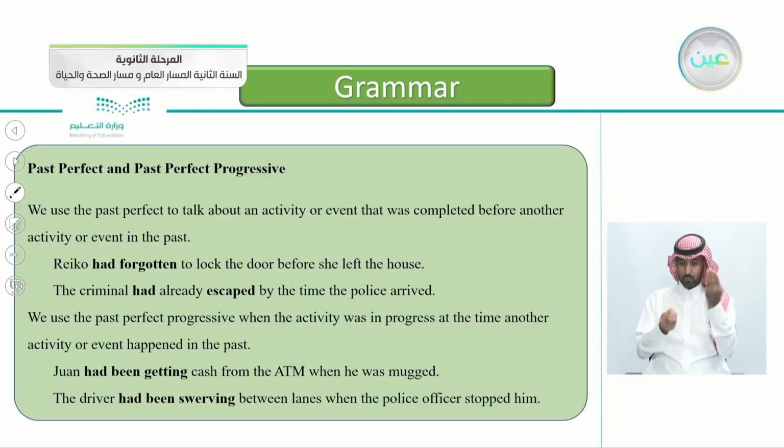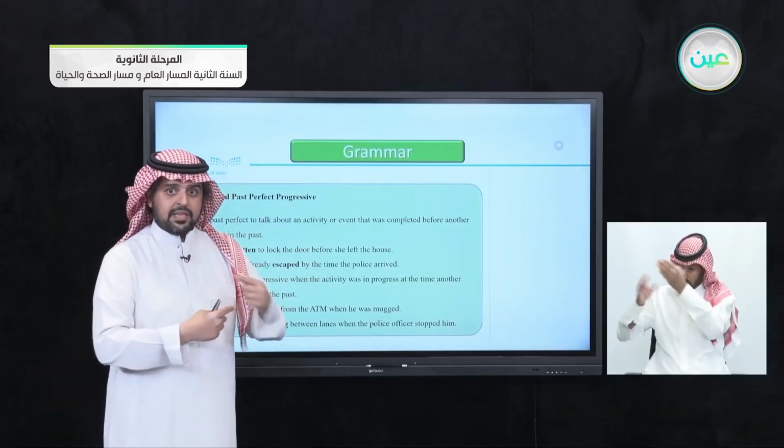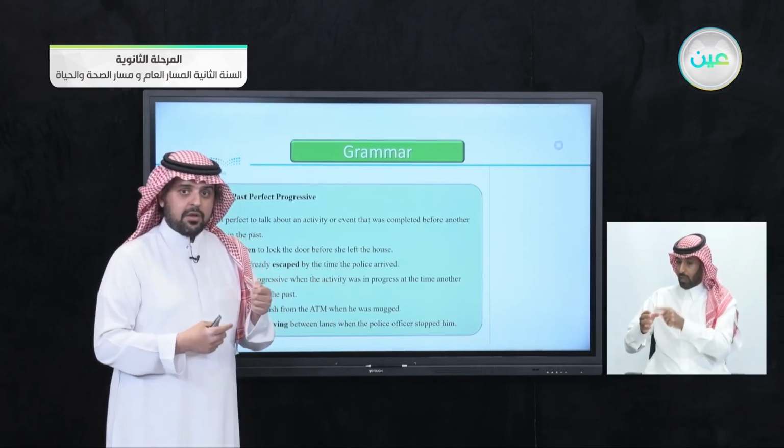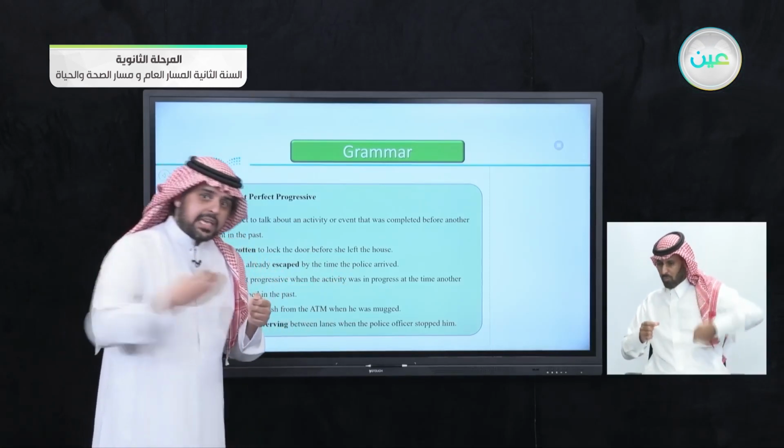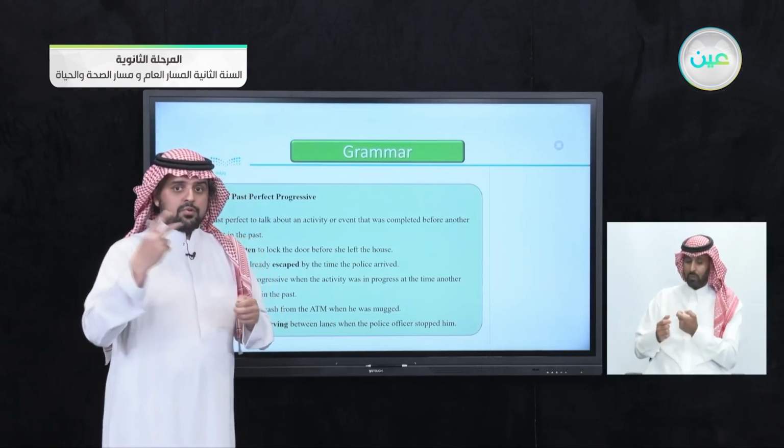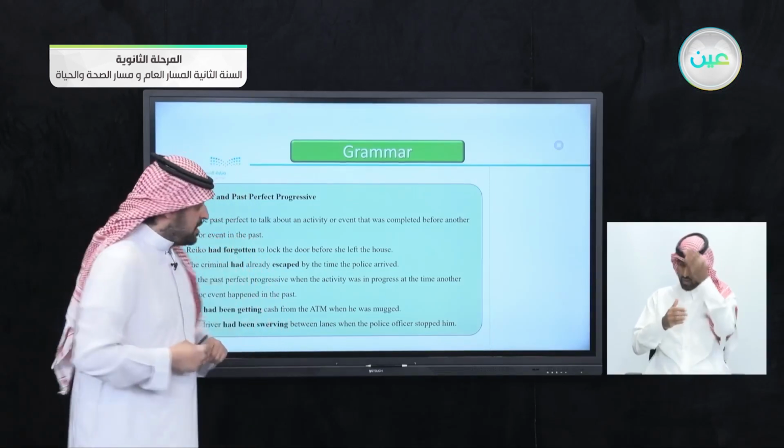Again, for example here, he had been getting cash from the ATM when he was mugged. So he wanted to get the cash. This is in progress. He wanted to get the cash from the ATM. What happened during that? He got mugged. So we have two events that crossed each other.